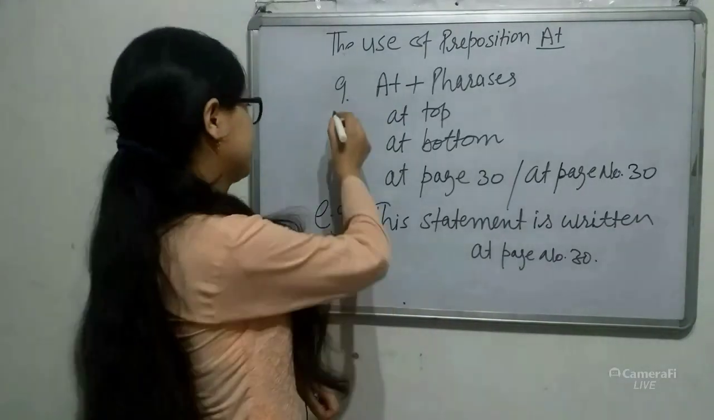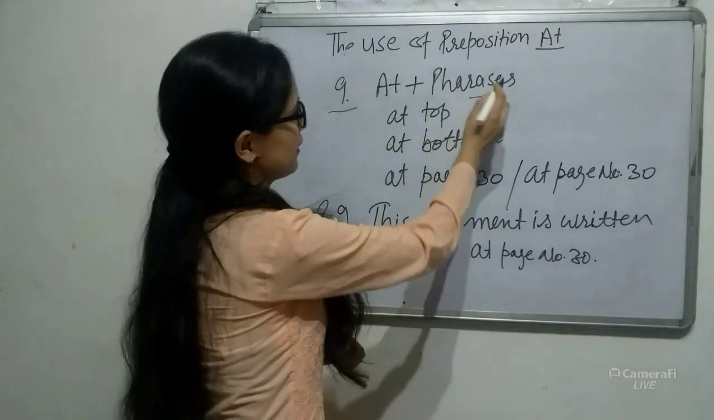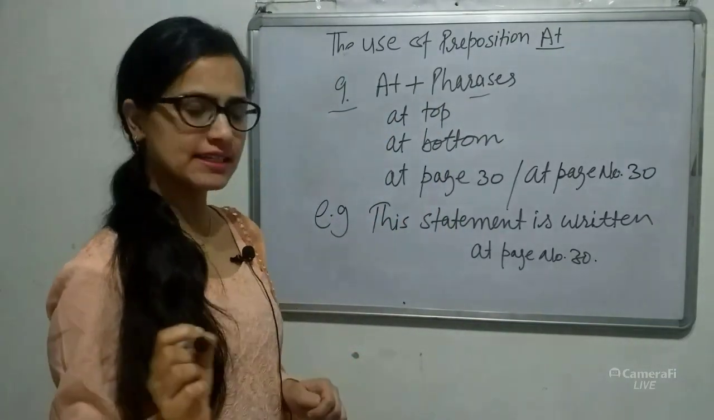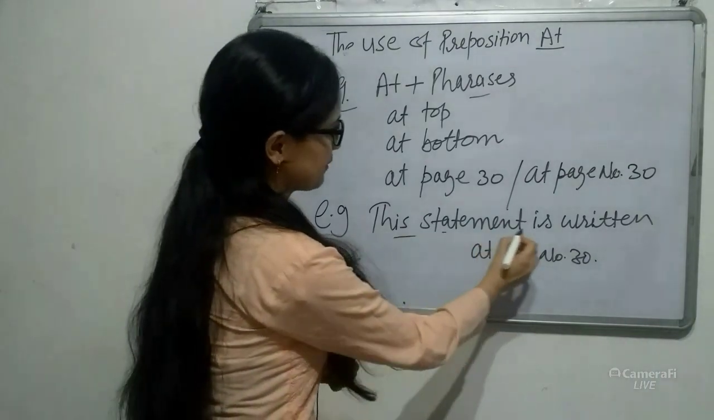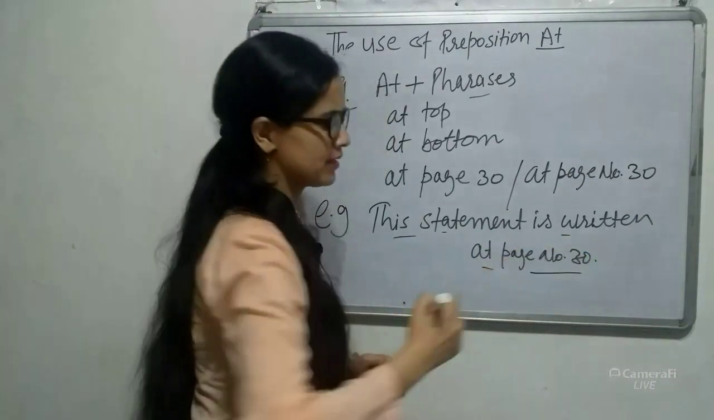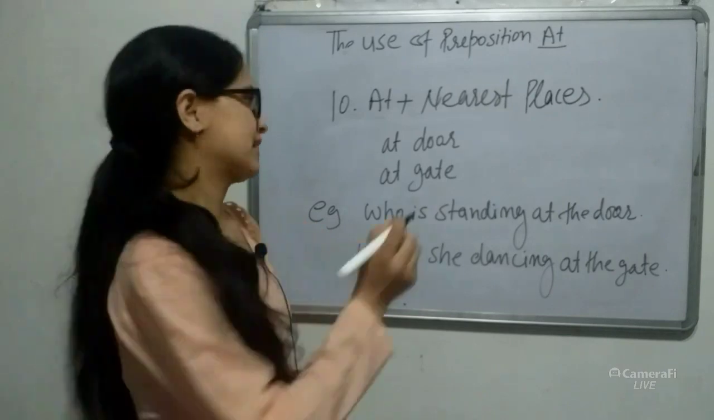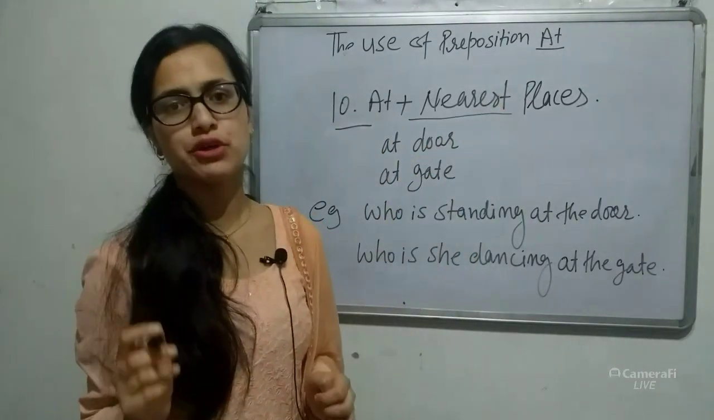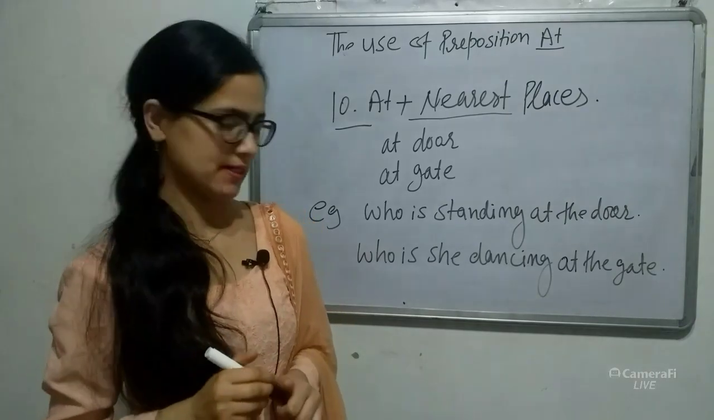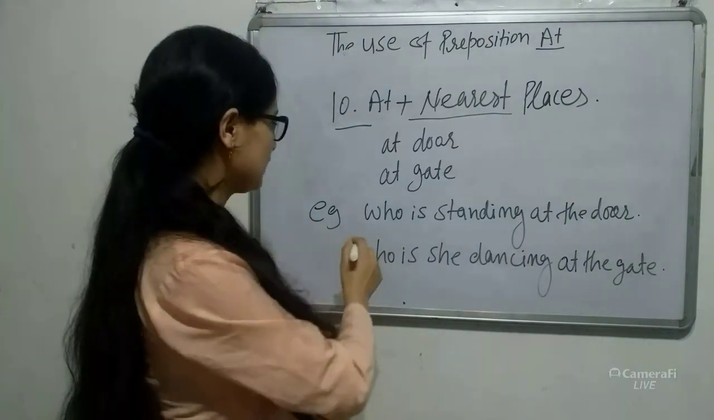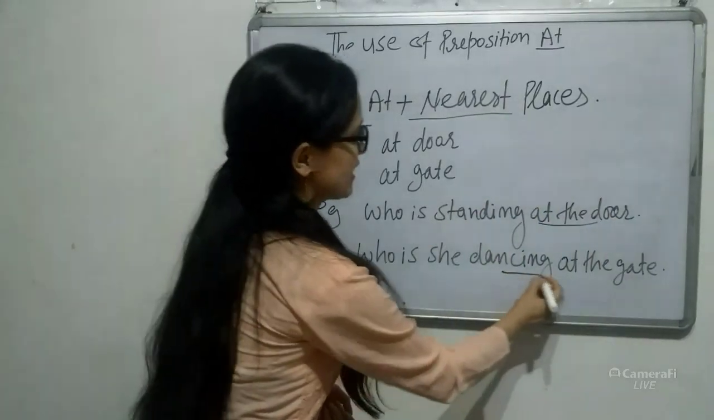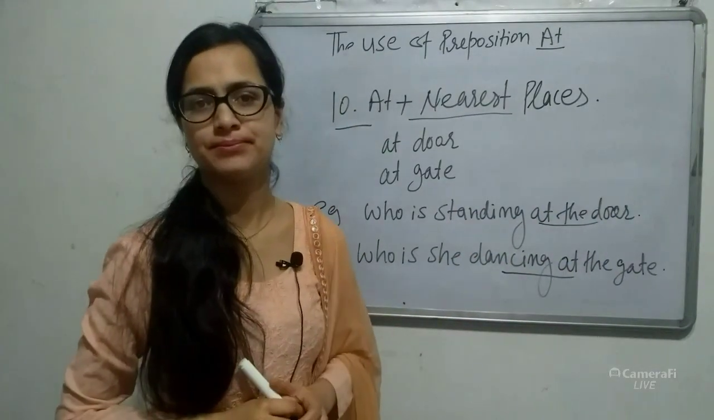So number 9, at plus phrases: at top, at bottom. For example, this statement is written at page number 30. Number 10, at plus nearest places. So we use "at" with nearest places. For example, who is standing at the door? Who is dancing at the gate?